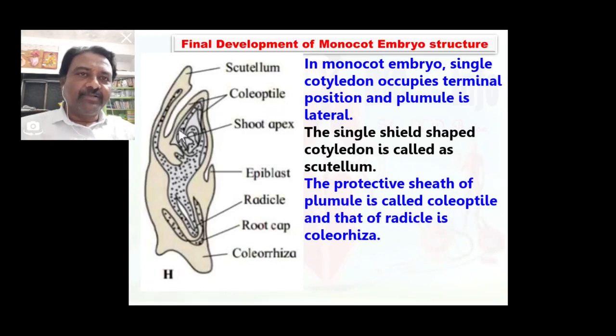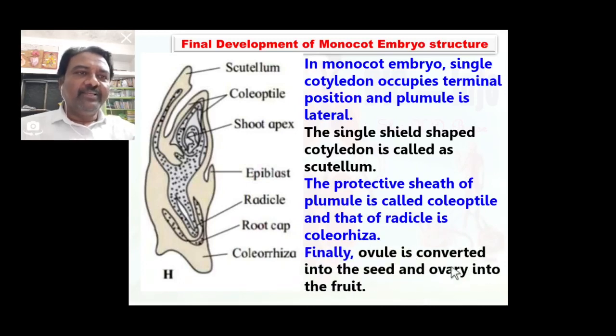This one is the protective sheath covering the plumule part, so it is called coleoptile. And this is the coleorhiza, the protective sheath of the radicle. So coleorhiza is protective sheath of the radicle, and coleoptile is protective sheath of the plumule.